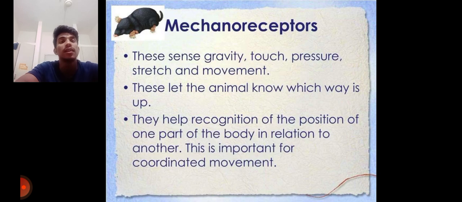Mechanoreceptors. These sense gravity, touch, pressure, stretch, and movement. These let the animal know which way is up. They help in recognition of the position of one part of the body in relation to another part of the body. This is important for coordinated movement.